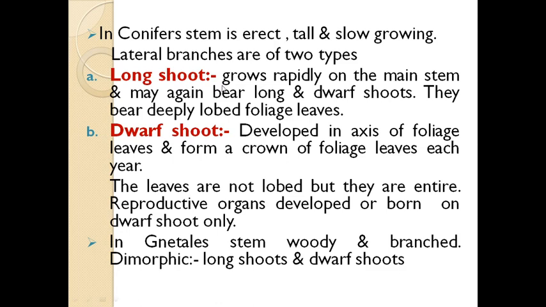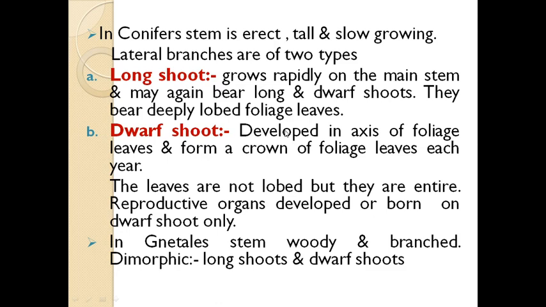So what is a long shoot? The long shoot grows rapidly on the main stem and may again bear long and dwarf shoots. They bear deeply lobed foliage leaves. Then the second type is the dwarf shoot, also called the branches of limited growth.